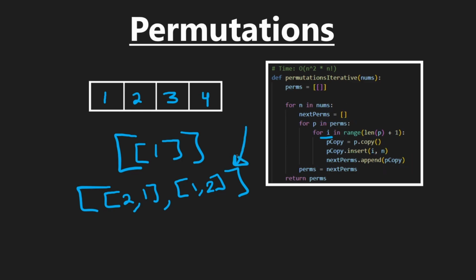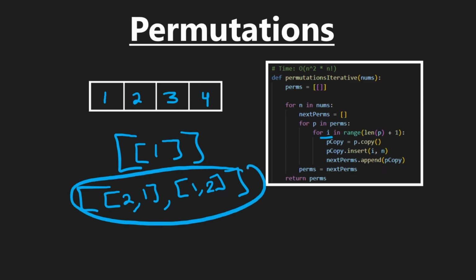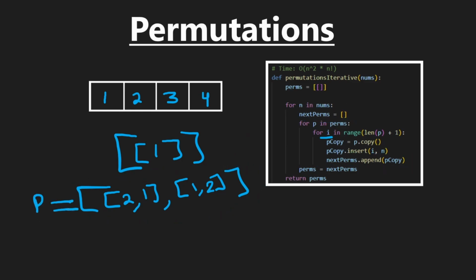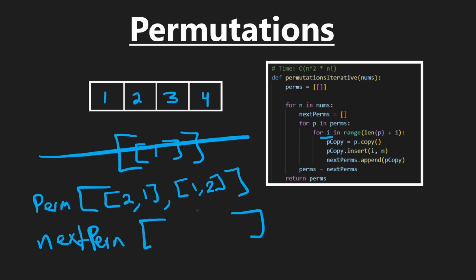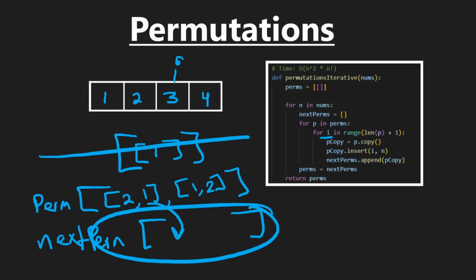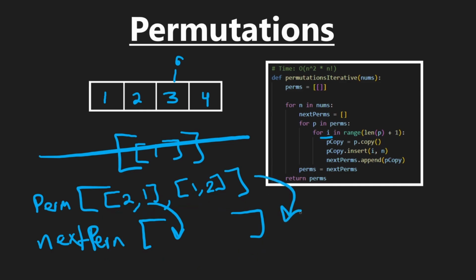As I kind of drew over here, this is our list of next permutations, and then this is what our perms would be assigned to, and this would basically no longer be in memory. And then we'd have our next list of permutations, which would be an empty array where we would take these, create copies of them, insert in this case 3, our i pointer would be over here, and build that next list of permutations, keep the cycle going, and then eventually return the result.